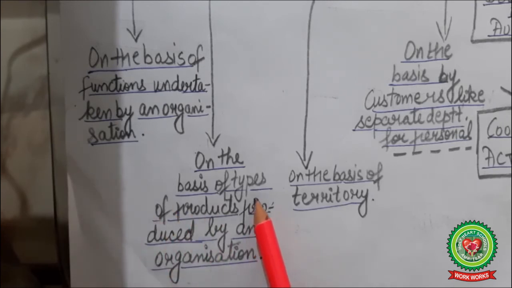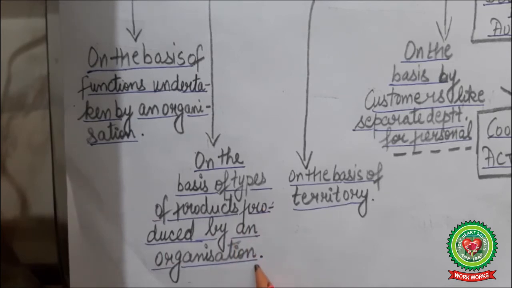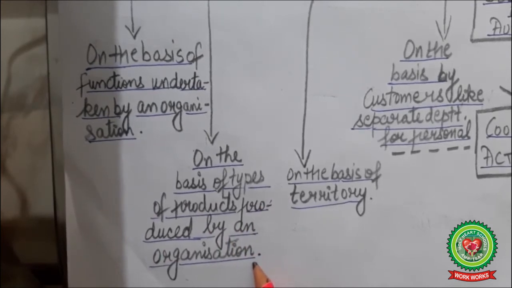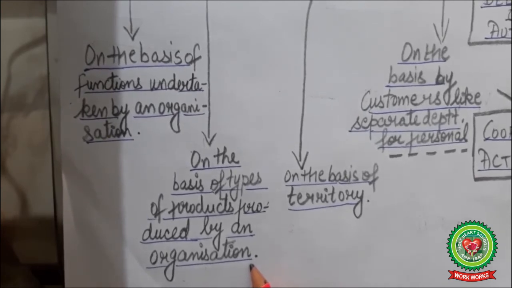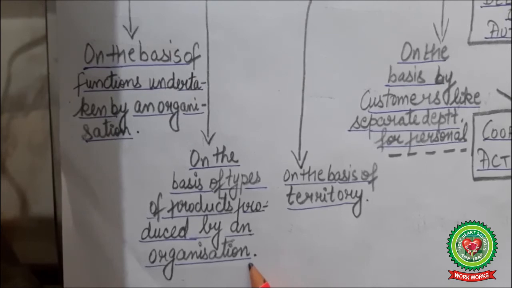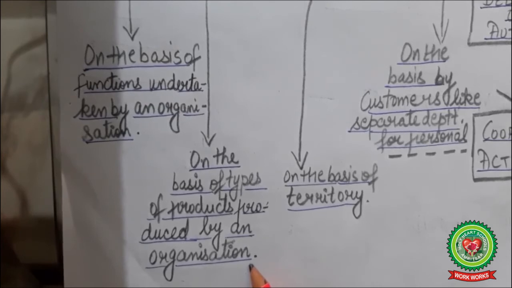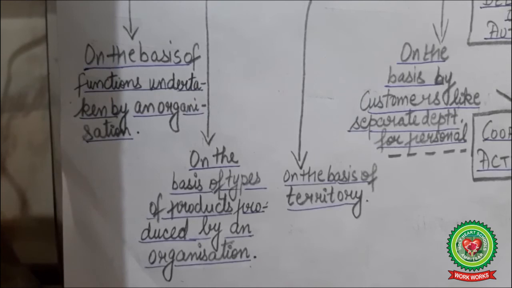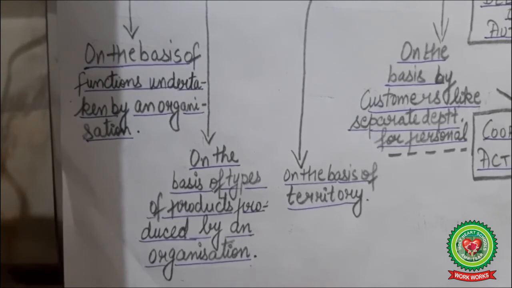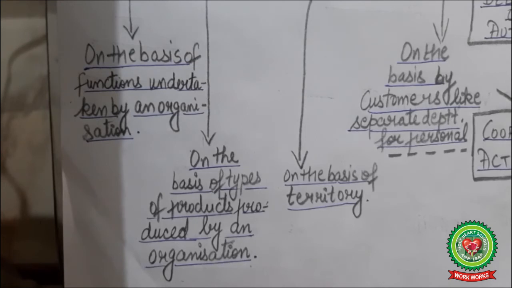Next is on the basis of types of products produced by an organization, like what kind of product they are producing. Let me take the example of perishable and non-perishable goods, or durable or consumable goods. Perishable goods like milk, curd, cheese, vegetables. If you are dealing with perishable goods, your work is allocated in such a way that your goods do not get spoiled and reach the consumers on time. But if you are dealing with durable goods, your more focus will be on upgrading the technology.